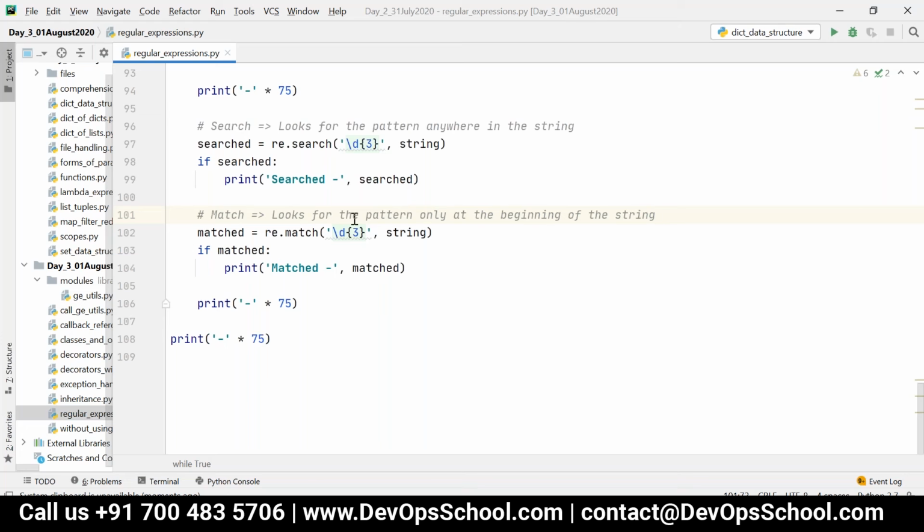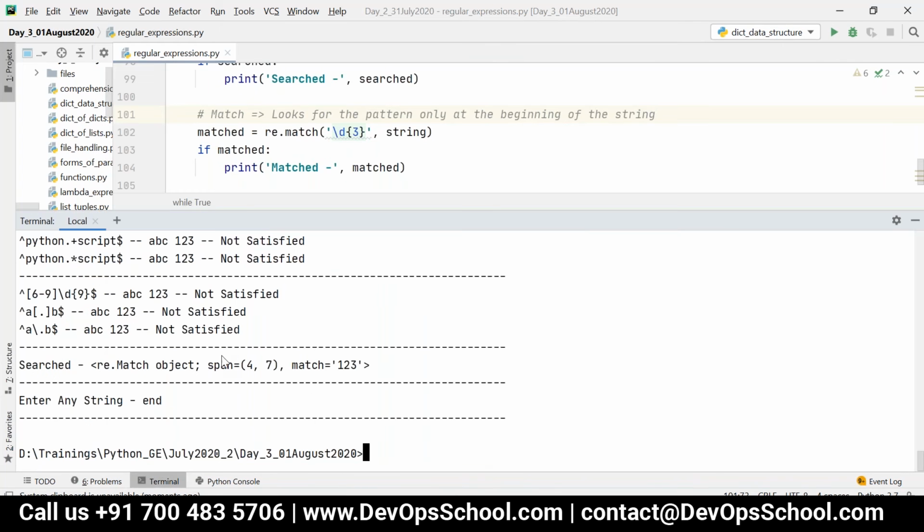After the pattern it can contain anything, no problem, but the pattern should be present at the beginning. And one more thing: here I have the start index and the end index, and also the matched text.